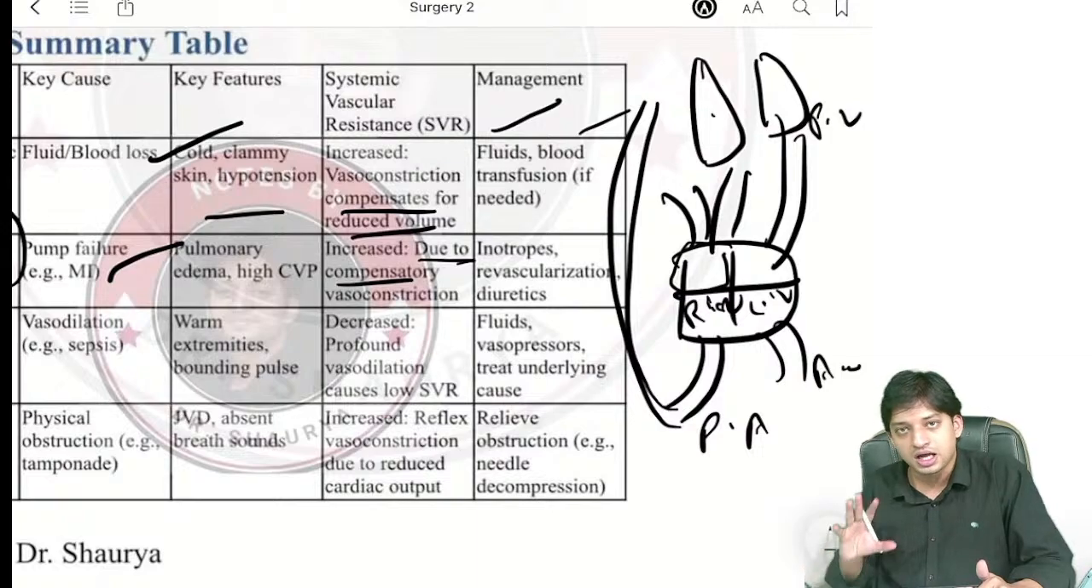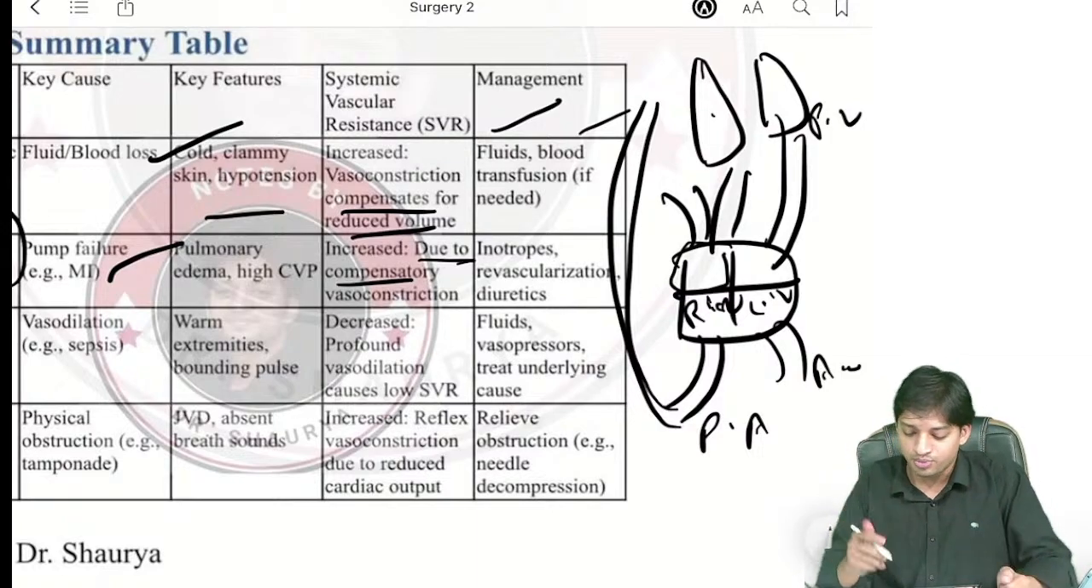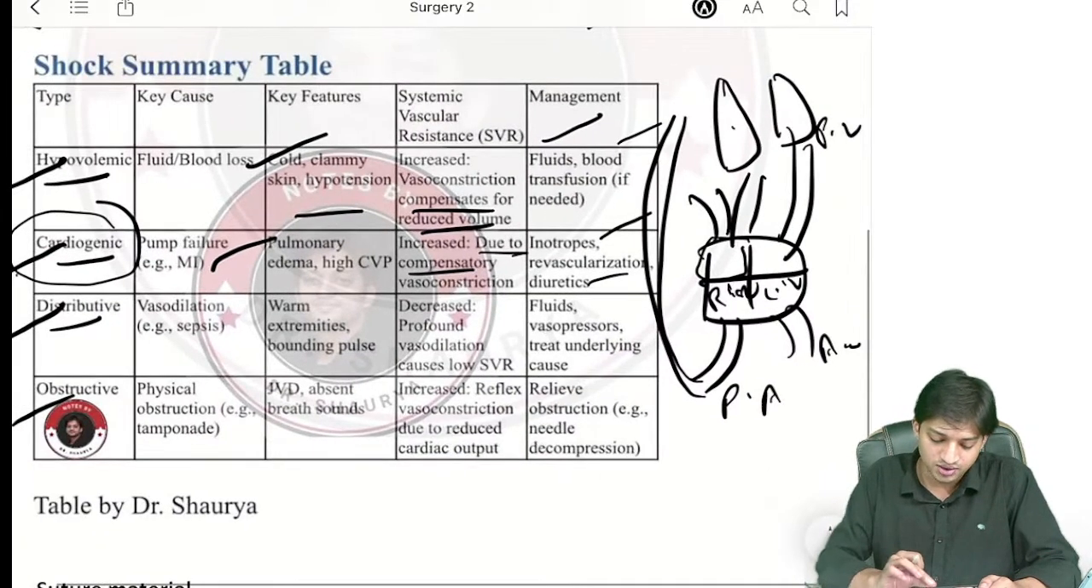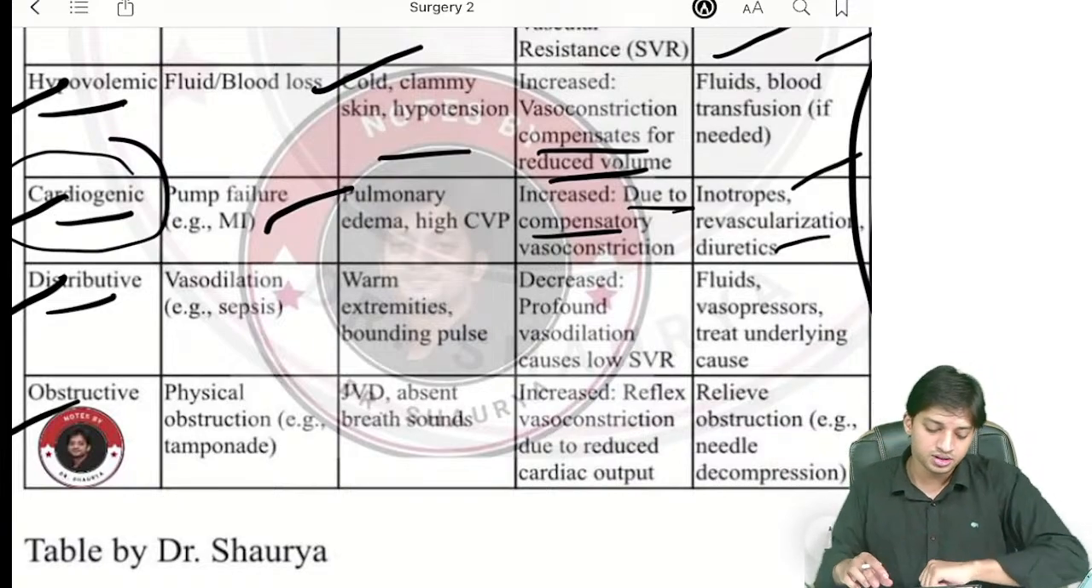Management, again, cardiogenic pump failure is there. So to stimulate the pump, you will give inotropes, you will do revascularization, and you will give diuretics to relieve the pulmonary edema and the congestion.